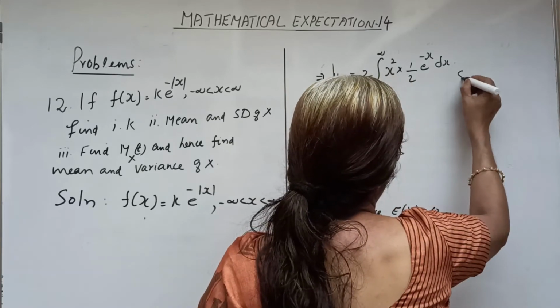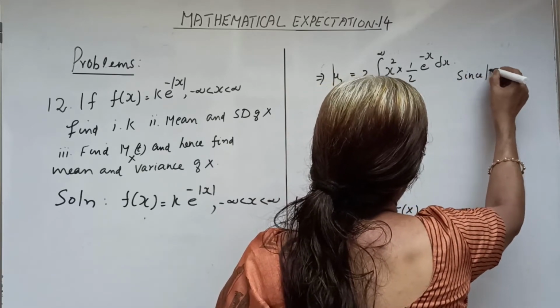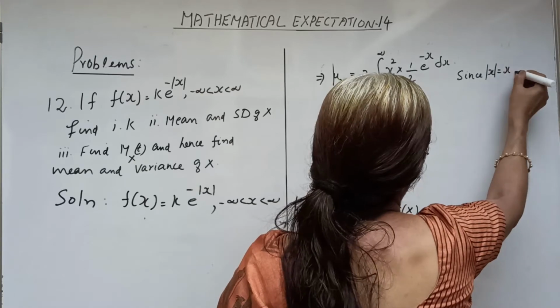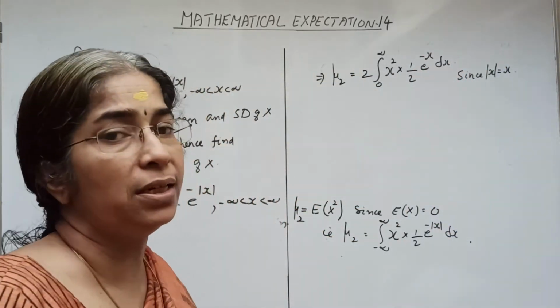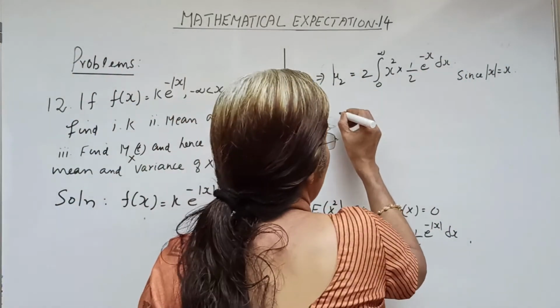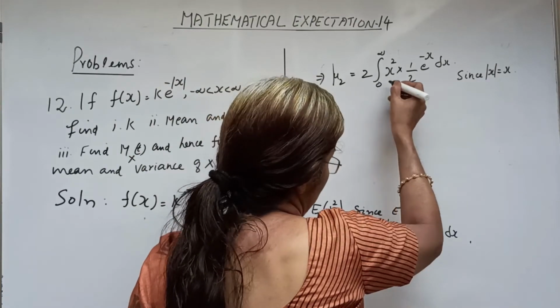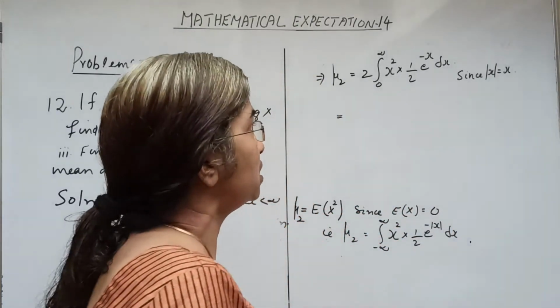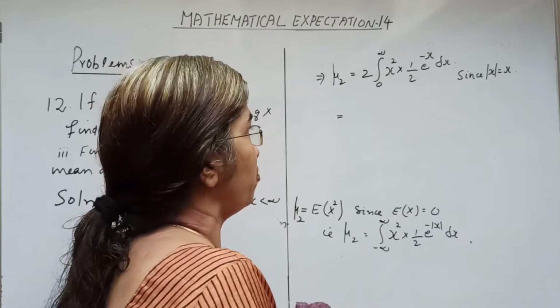Since mod x equal to x, we have this term as e raised to minus x. That is, 2 cancels. Here this is written because the integrand is an even function of x.